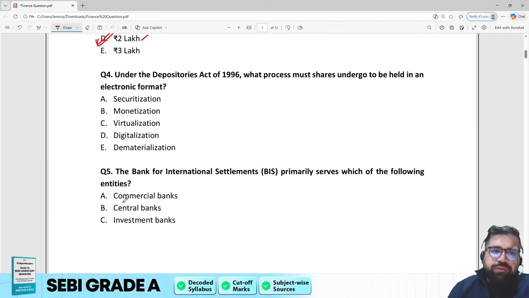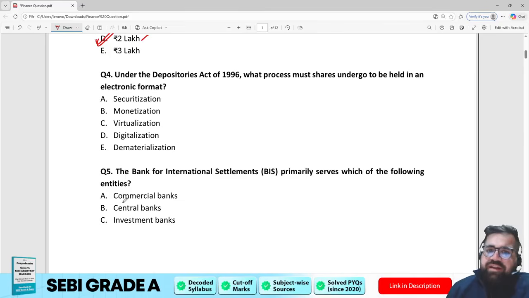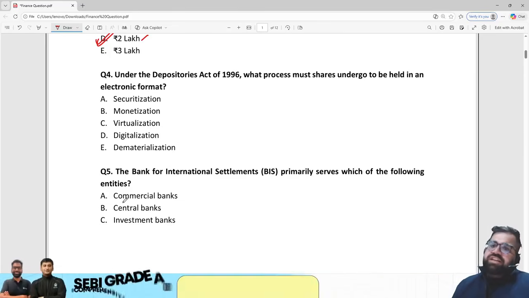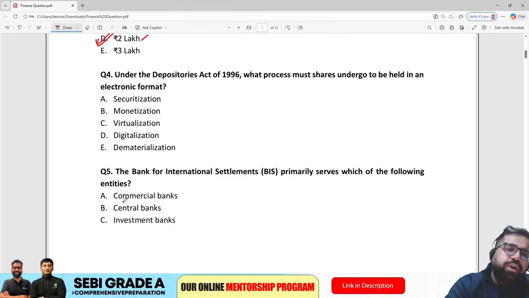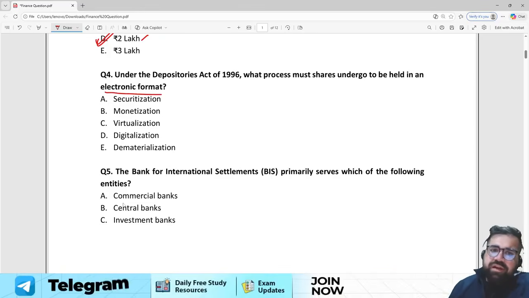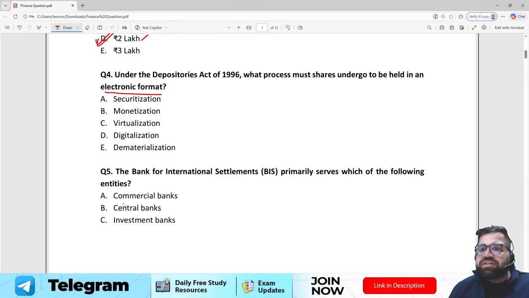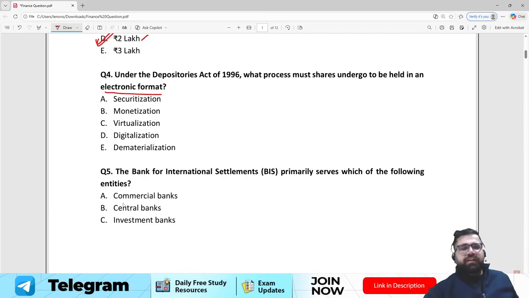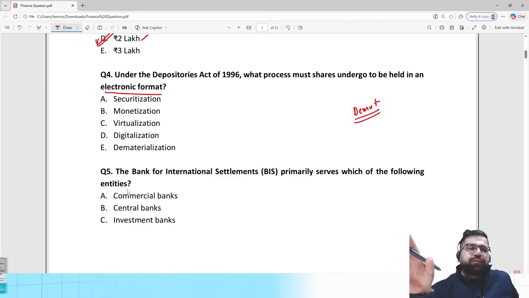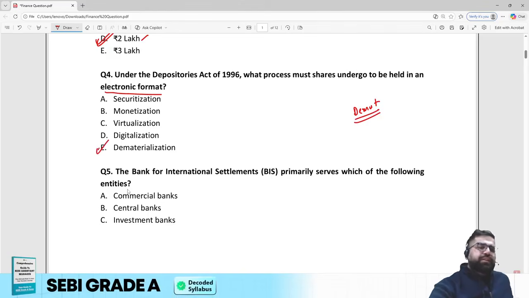Next, question number 4. Under the Depositories Act of 1996, what process do shares undergo to be held in an electronic format? So now you have to tell me, under the Depositories Act of 1996, what process must the shares undergo to be held in an electronic format? The correct answer will be dematerialization. Right, because you convert your physical shares into electronic form. Therefore, the correct answer for question number 4 will be option number E.